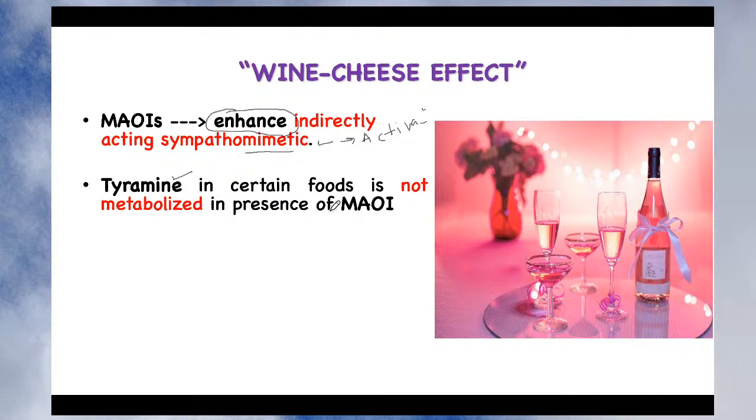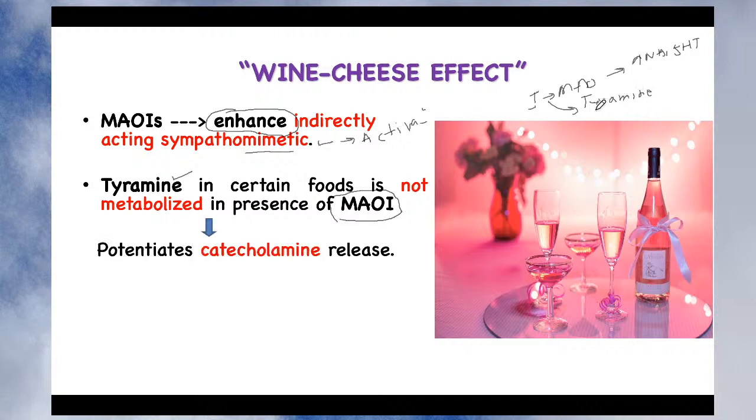The tyramine in certain food is not metabolized in the presence of monoamine oxidase inhibitors. What are these drugs doing? They basically produce inhibition of the monoamine oxidase enzyme, and so the tyramine is not broken down. Now what will tyramine do? Due to inhibition of the monoamine oxidase, there will be an increase in the level of noradrenaline and an increase in the level of 5-HT. These are called catecholamines, or also monoamines.